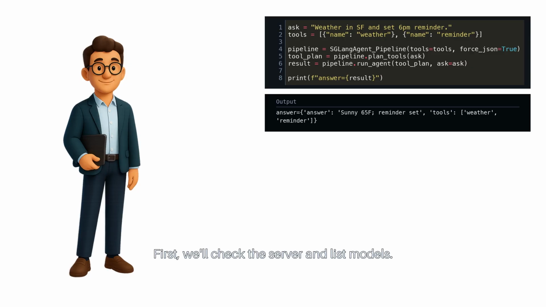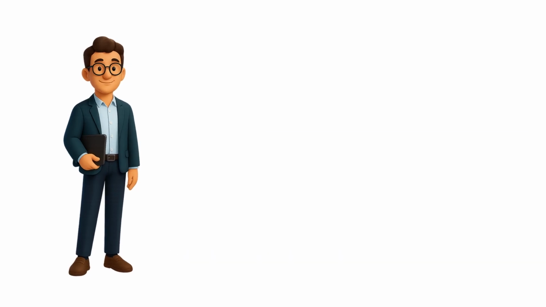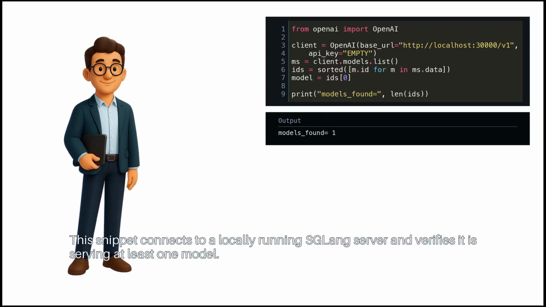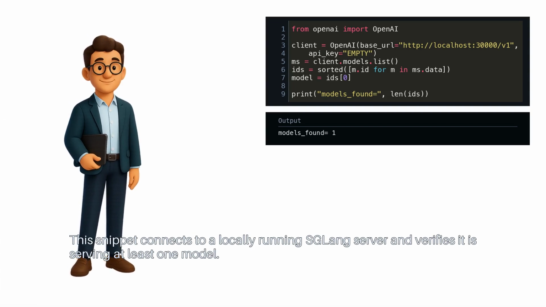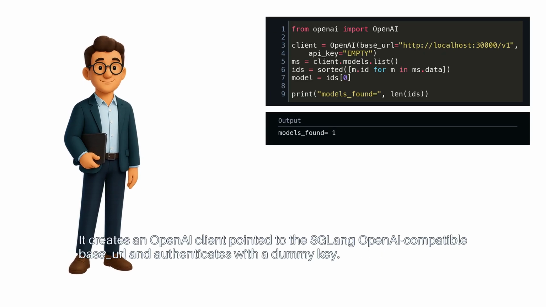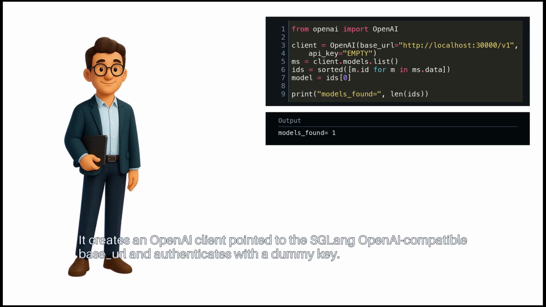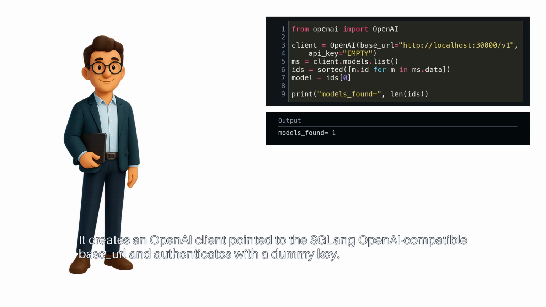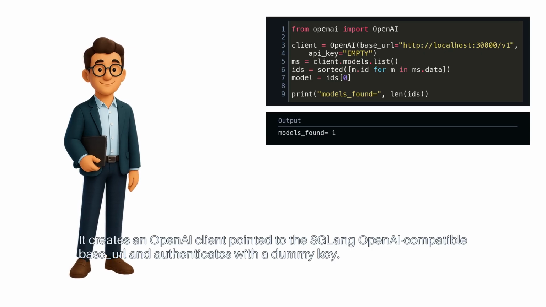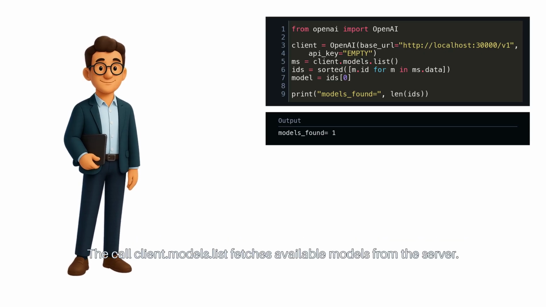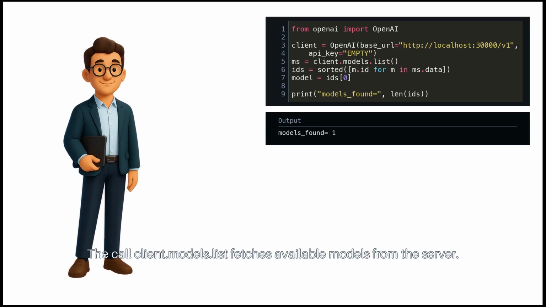First, we'll check the server and list models. This snippet connects to a locally running SGLang server and verifies it is serving at least one model. It creates an OpenAI client pointed to the SGLang OpenAI-compatible base URL and authenticates with a dummy key. The call client.models.list fetches available models from the server.